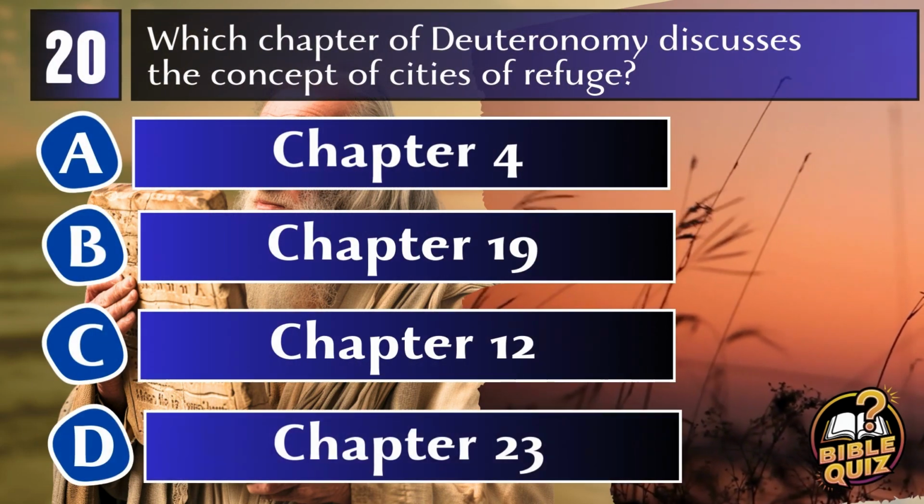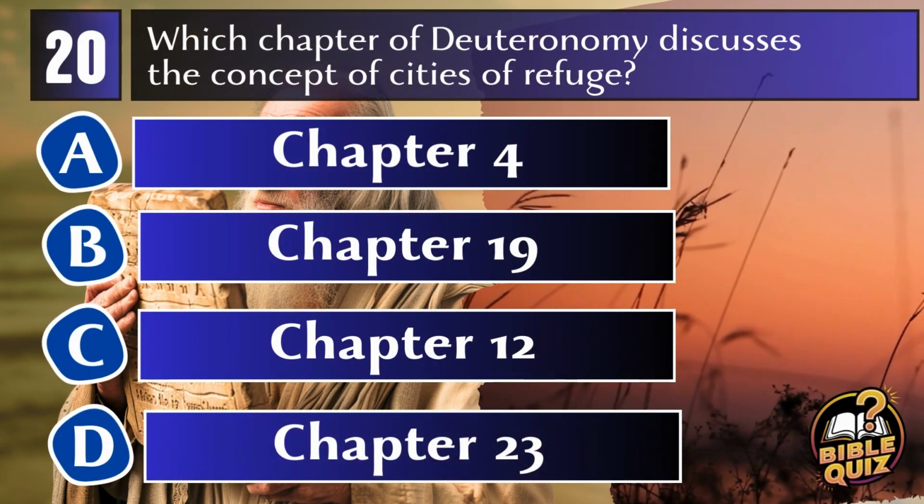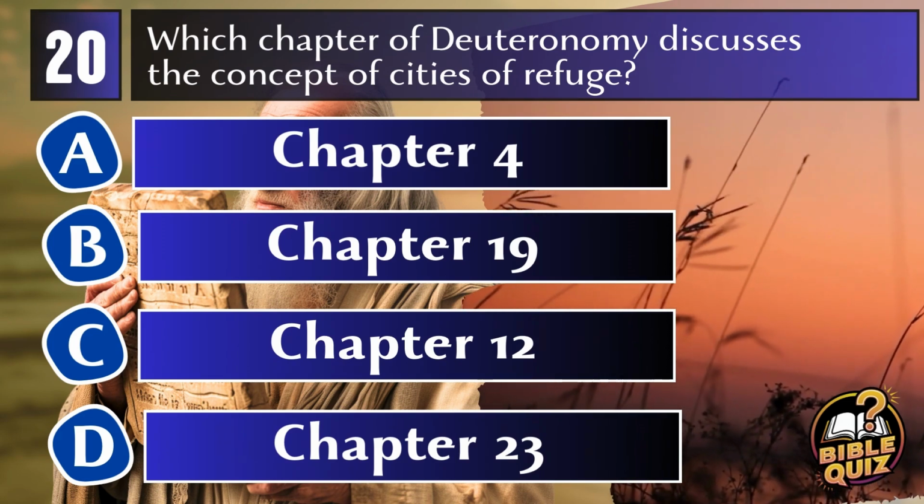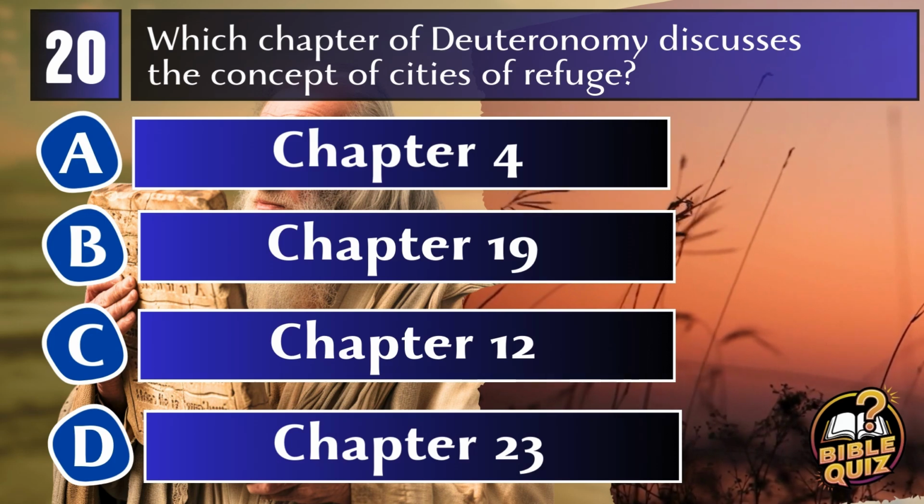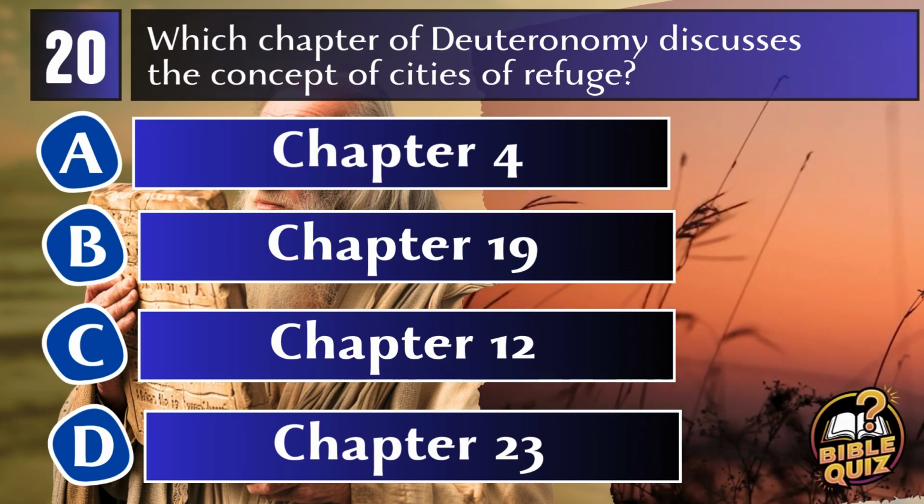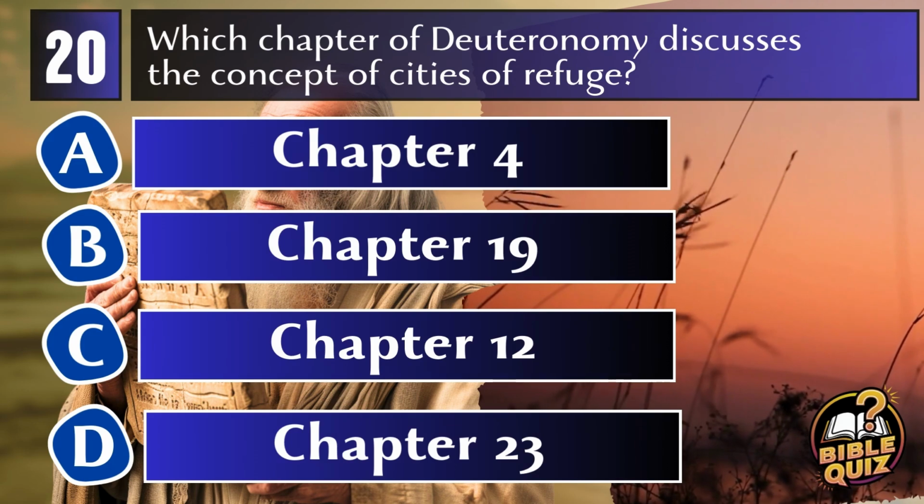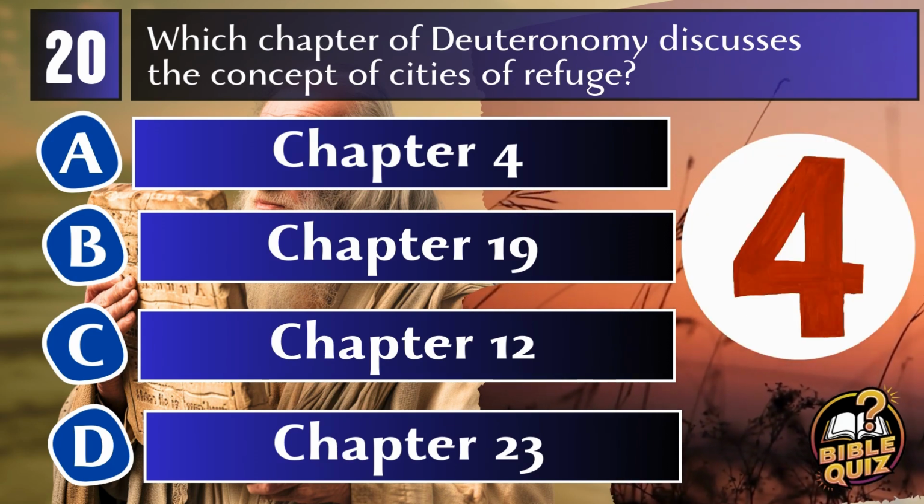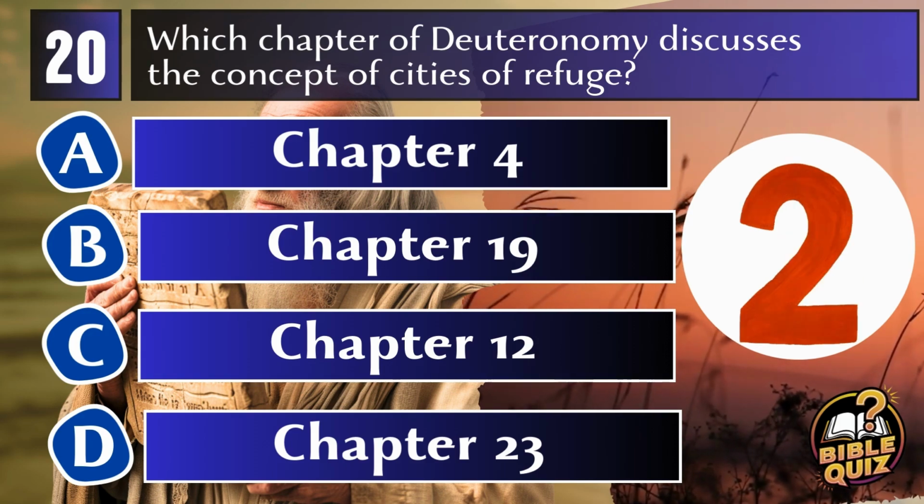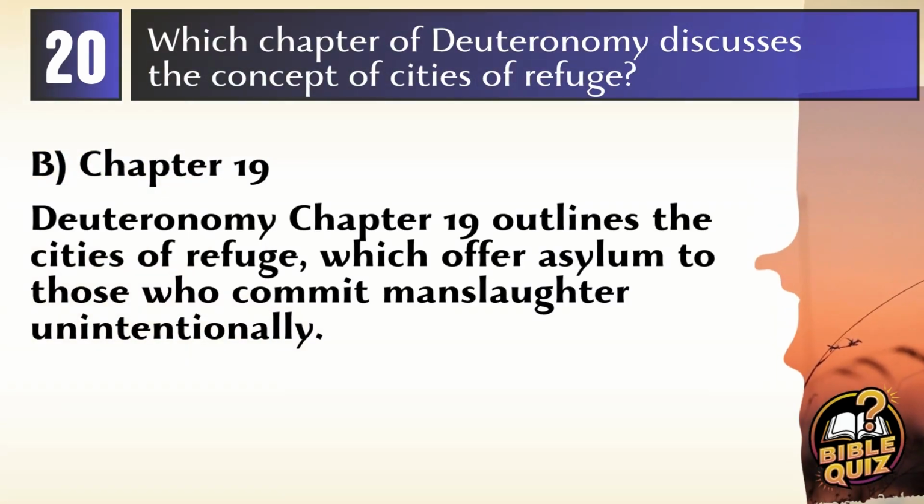Question 20. Which chapter of Deuteronomy discusses the concept of cities of refuge? A. Chapter 4. B. Chapter 19. C. Chapter 12. D. Chapter 23. Answer B. Chapter 19. Deuteronomy chapter 19 discusses the concept of cities of refuge, which are to provide asylum for those who commit manslaughter unintentionally, ensuring they have a place to escape to without facing blood vengeance.